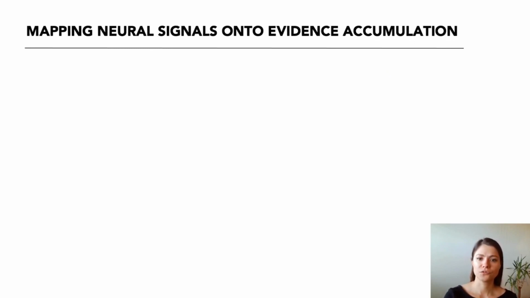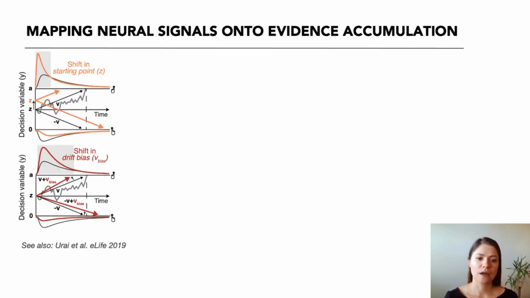First, we fit the drift diffusion model, where choice bias can arise from two different sources. On the one hand, an offset prior to the decision, which is known as starting point, shifts the decision variable to one of the two decision bounds. On the other hand, the input to the evidence accumulator can be biased throughout decision formation. Such a drift bias affects the decision process just like a bias in the physical stimulus would, and it produces a stimulus-independent asymmetry in the rate of evidence accumulation towards one versus the other bound.